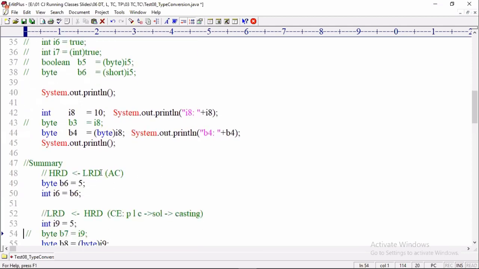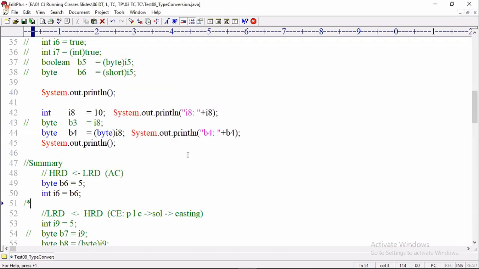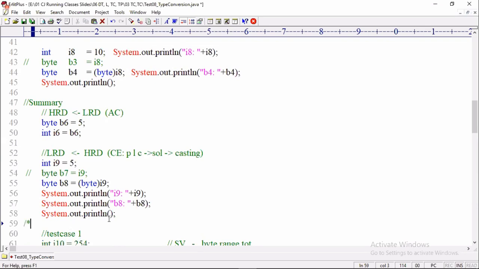If you try to assign a lesser range data type value to a higher range data type, we call it auto conversion. So I take a 2 byte value and assign byte to int, no problem, it compiles successfully. Next, if you try to assign a higher range data type to a lesser range data type, the compiler throws an error, and the solution is casting. In casting, we inform the compiler that the value coming from the source variable is in the range of byte, please allow me to assign.